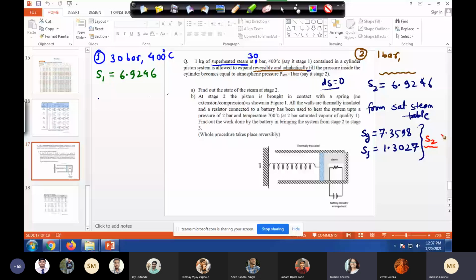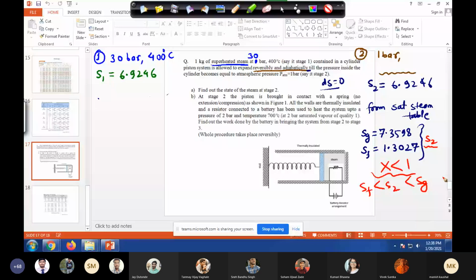Perfect. So now we know that since S2 lies between SG and SF, it has to be a mixture of both. Means we have some quality of steam less than 1. That's for sure, because S2 is greater than SF and less than SG. In the previous one, when I took 3 bar, S2 was greater than SG. That's why we said it's still superheated. But now it's not the case. Fine. Okay.